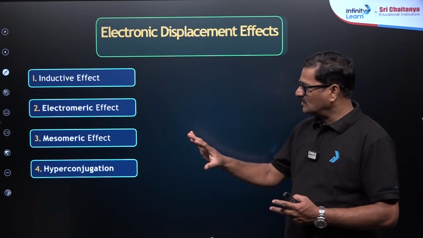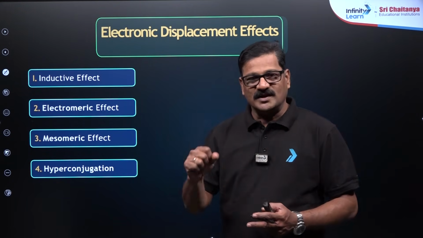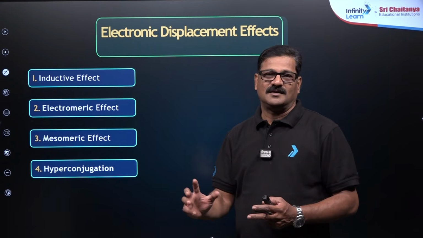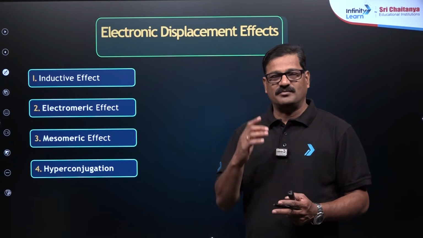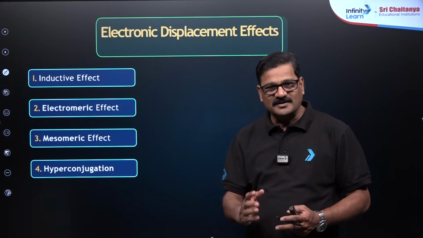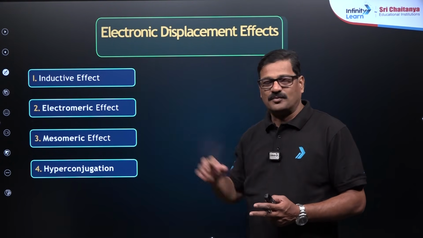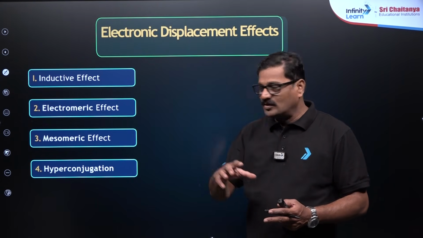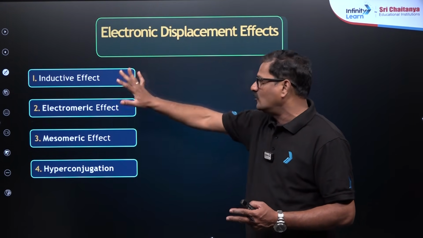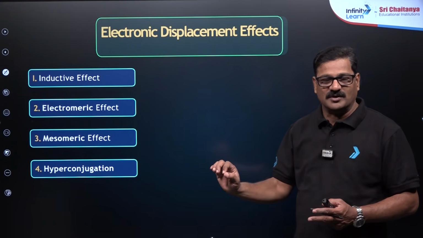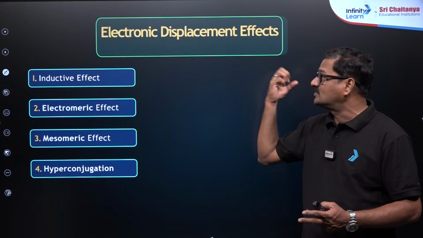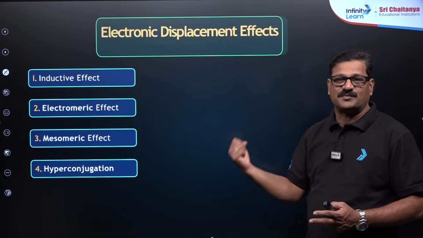To decide a molecule's stability, acidic order, basic order or reactivity, you have to include these four points. In a molecule, one effect or more than one effect can be applicable, so which effect has to be given more priority?